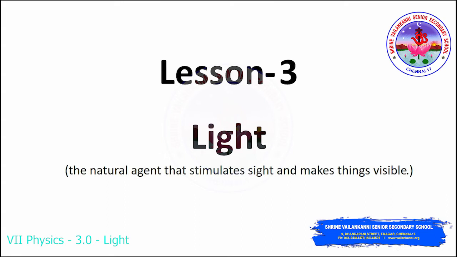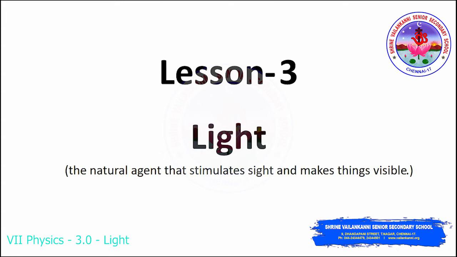So what is meant by a transparent object? It allows the light to pass through it completely and it makes things very visible. You can clearly see things through a transparent object, for example a glass. And a translucent object allows only partial light to pass through it, and you can't see things very clearly, but you can see a partial image of an object.